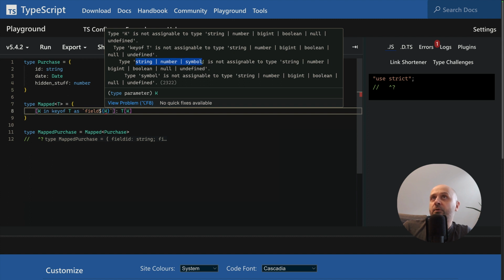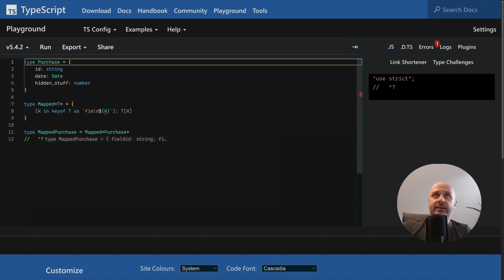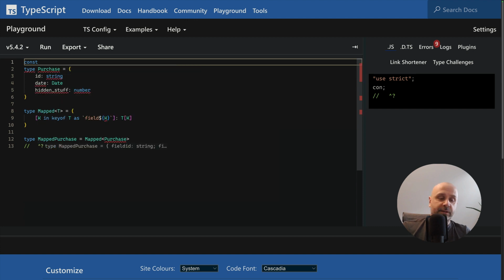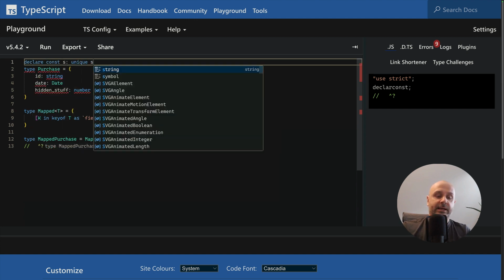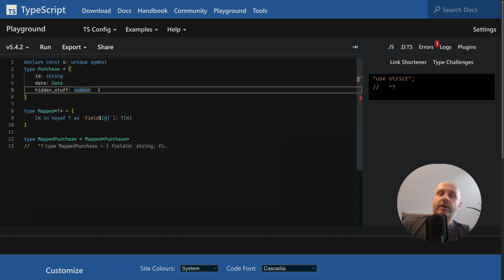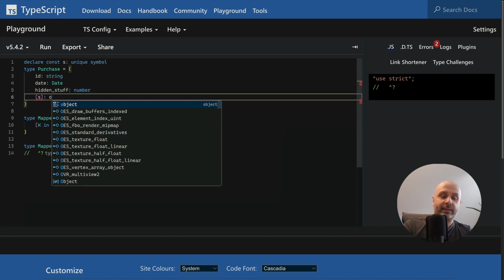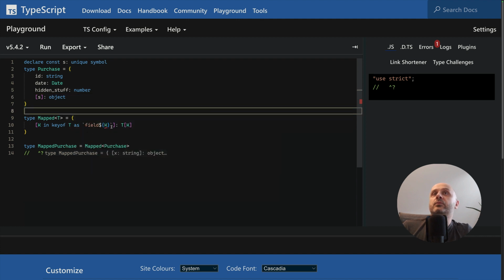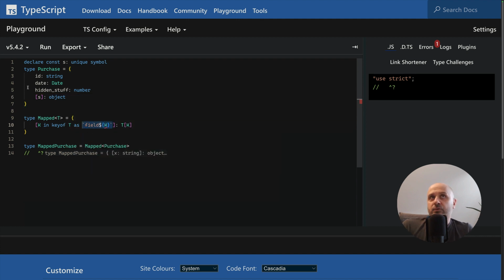What error we get here is that a property could potentially be a property key in TypeScript, and that is string, number, or symbol. And since we can stringify a string, everything is okay, but it could be potentially something different. So let's create an example of such a situation. That could be, let's say, a declare const s, which is basically a unique symbol, just to put an example of what that could be. So the thing is, we are not allowed to stringify a symbol because that would simply make no sense.